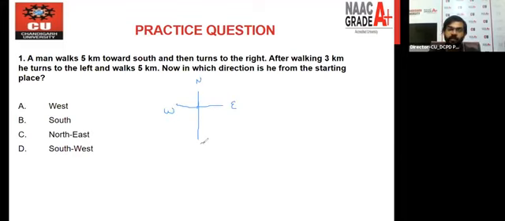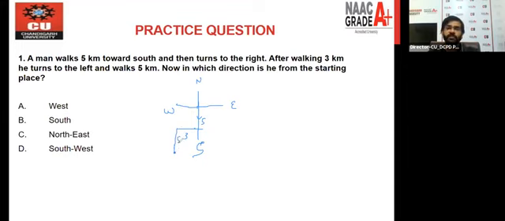So now we know how to use the concept of frame of reference, right? So the man walked 5 kilometers towards south. So first we are moving here 5 and then turn to the right. So we can see that if you are moving here, your right is on that side, right? And after walking 3 kilometers, he turned to the left. Means this is the right, left, right, and walks 5 kilometers, right? Now let's say the person is here.